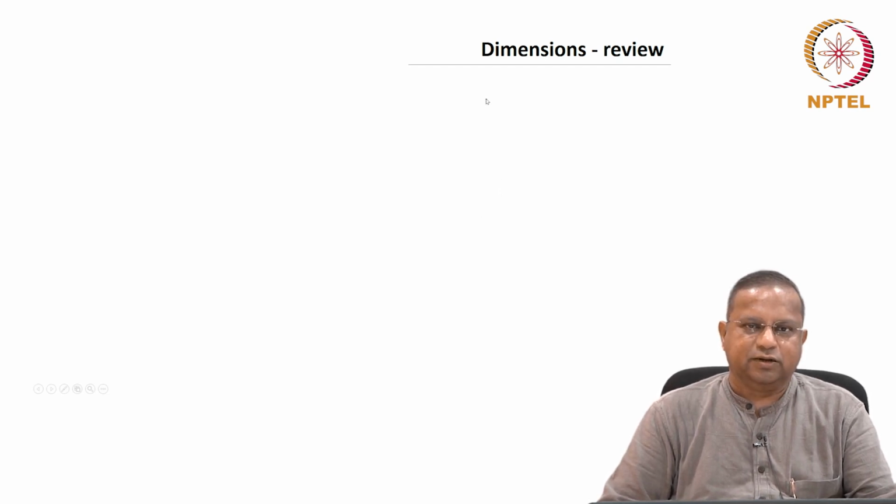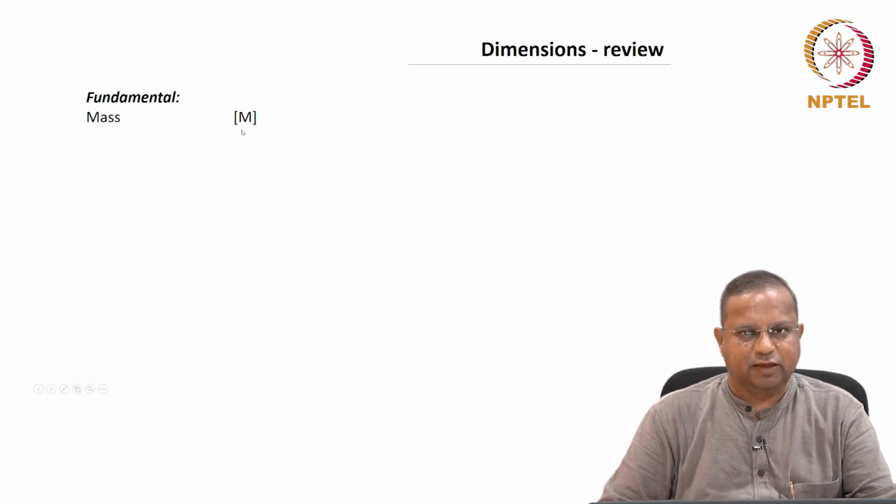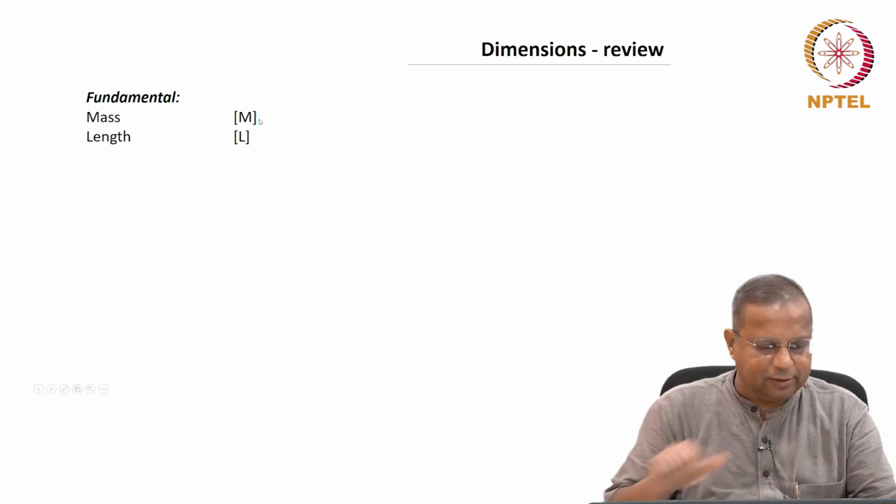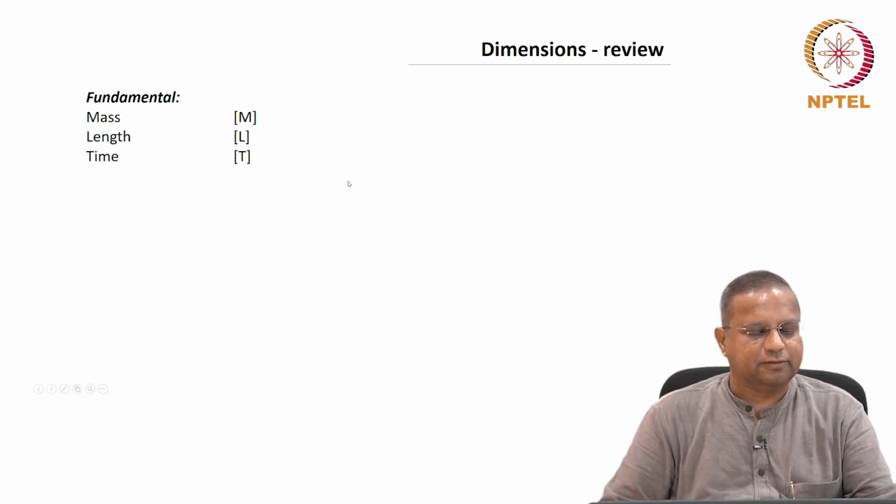We need dimensions and we need the relationship between dimensions and quantities. So let us review the relationship between dimensions and quantities. You already know this from high school, so let us just review it quickly. You could view some of these as fundamental, such as mass is M, the dimension of length is L, the dimension of time is t.